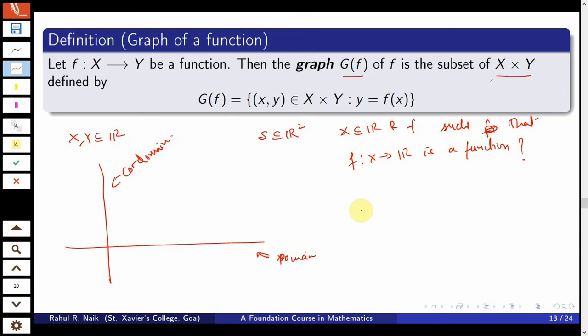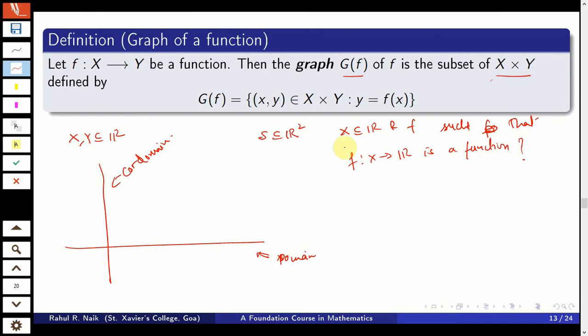In general, this is not true. We can produce a subset of R2 which cannot be the graph of any function, so we will not be able to find any such f.